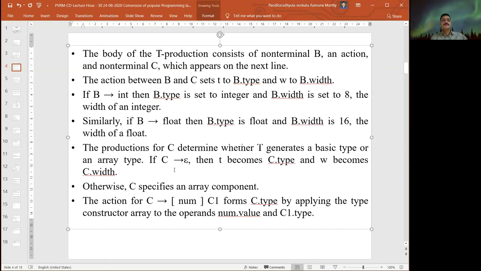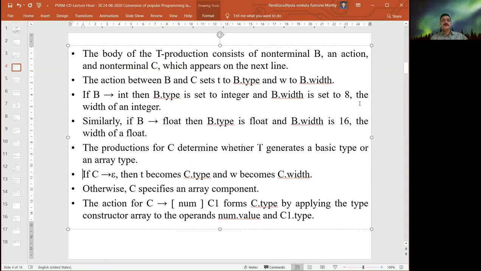The productions for C determine whether T generates a basic data type or array type. It identifies whether it is representing a basic data type or an array using the production defined by the grammar. So if C derives epsilon, then T becomes C dot type and W becomes C dot width. Otherwise, it specifies an array component. If it does not contain this production, automatically it is an array component.